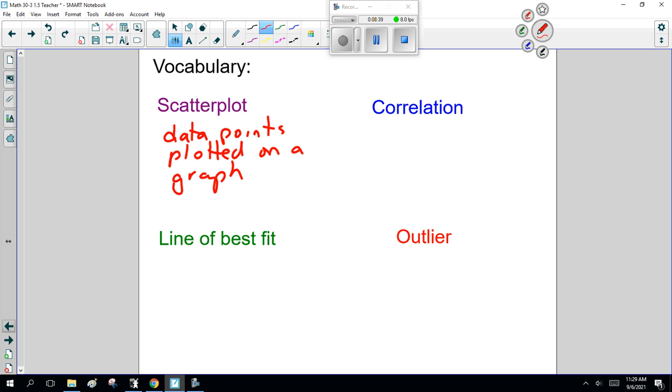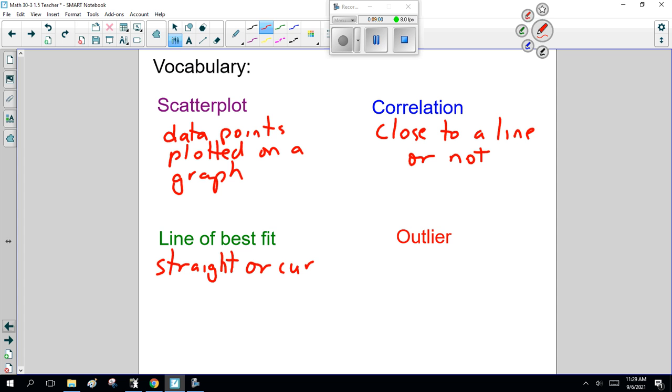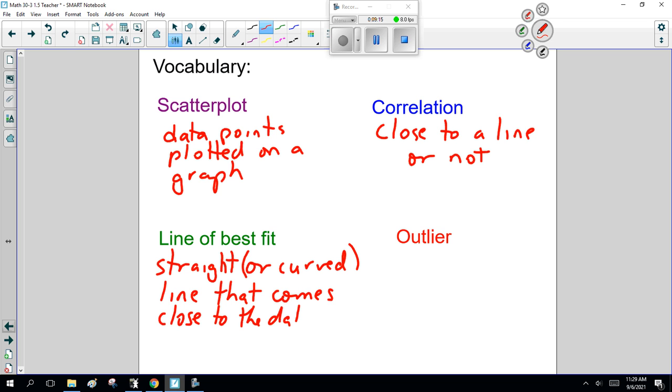Now, correlation goes to a line or not. Line of best fit, I think of that as a straight or curved line that comes close to most data points. Now, like I said, I want you to put this in your own words. This is just a suggestion for you guys.